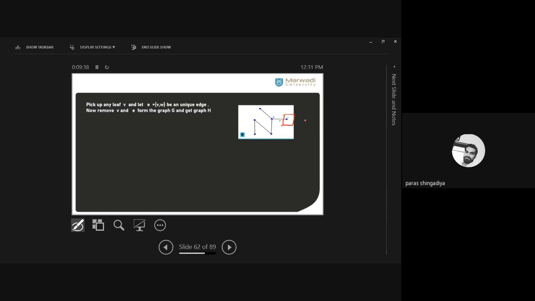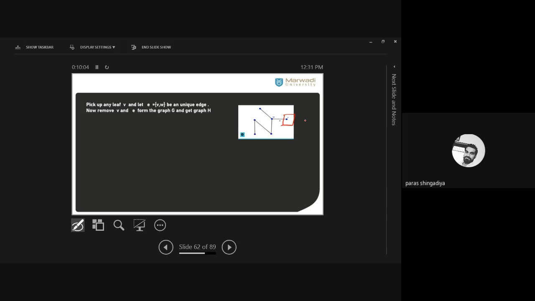Okay. Here I consider V as a leaf. And that connects with W by the edge named E. So E is equal to VW, meaning there is an edge named E between V and W. A unique edge, there is no multiple edge there. Now remove the V. Remove V from this graph. Delete this V, so E will also be deleted. E will also be removed, because without the vertex, the edge cannot exist.